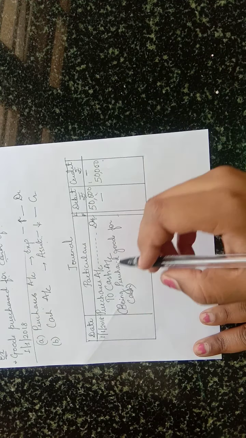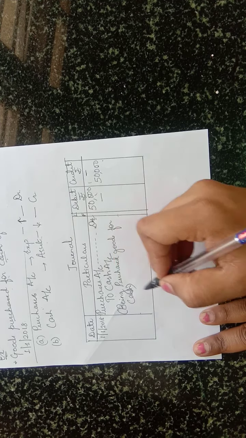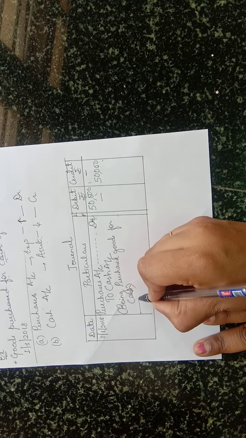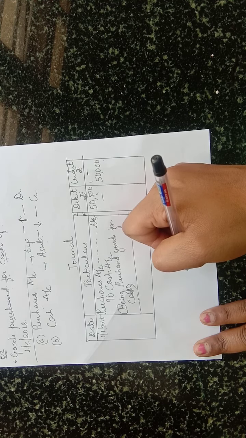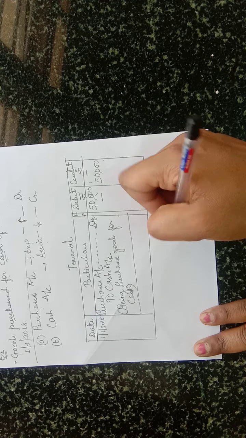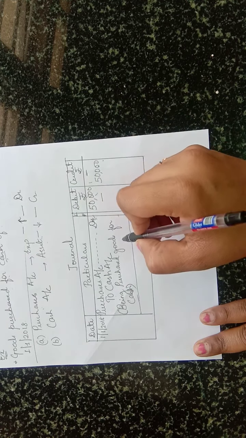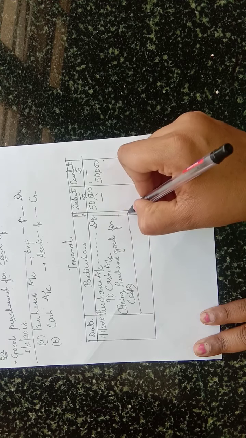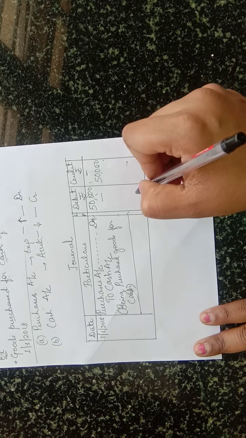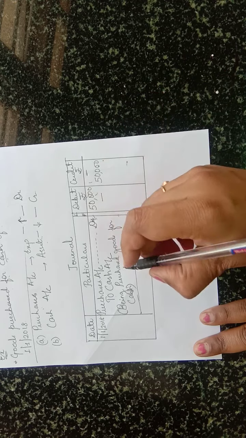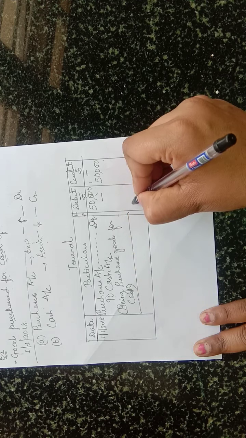Okay. Now after writing this journal entry, in the particulars column, you have to draw one line. Then start with the second journal entry. Okay, here for the second journal entry, I have taken only one transaction. So after one complete journal entry, you have to draw a line in particulars. Don't draw a full line. Okay, when you have to draw a full line, when your problem is completed. After one journal entry, one line in particulars like this.